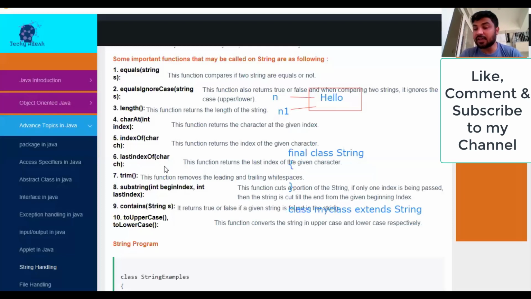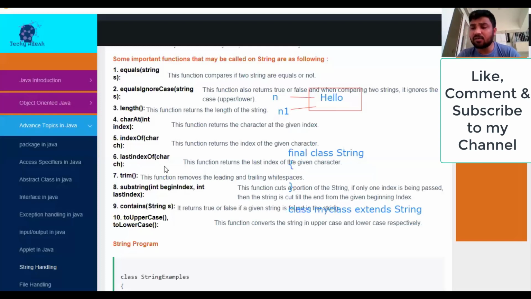Suppose there is a string hello, and I want to check what the index of e is. So the function is indexOf. How will we call this function? Suppose it is stored in s. It's not always true that I call the functions with the help of the variable name.